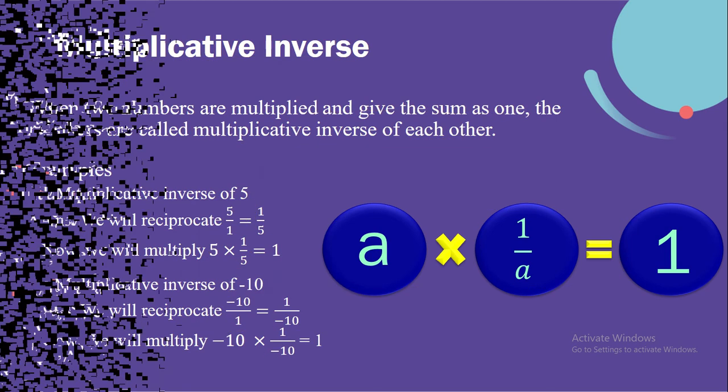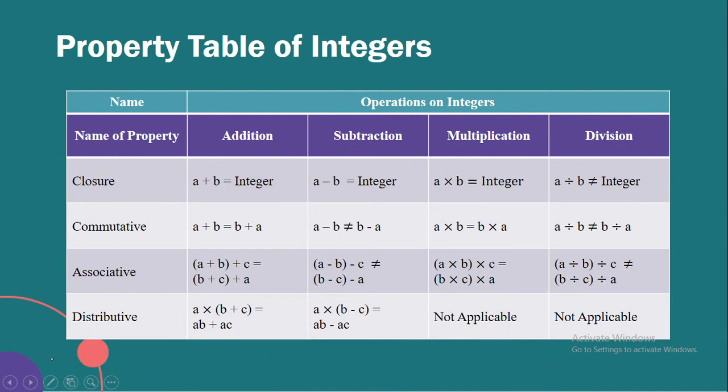Now the next part we are going to study is the property table of integers, right? The names of the properties: closure, commutative, associative, and distributive. These properties you might have studied in previous classes. So closure property is basically that a plus b, a minus b, a into b, or a divided by b is an integer, or is a number, whatever the chapter.